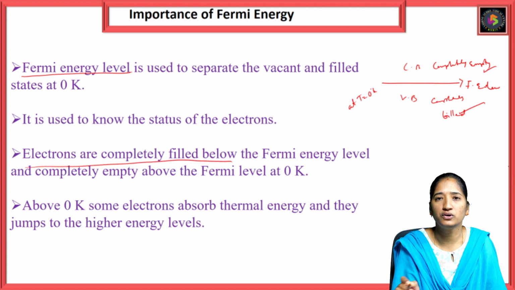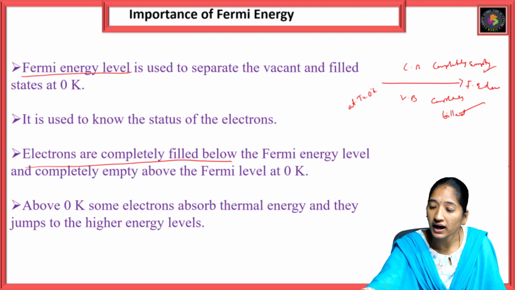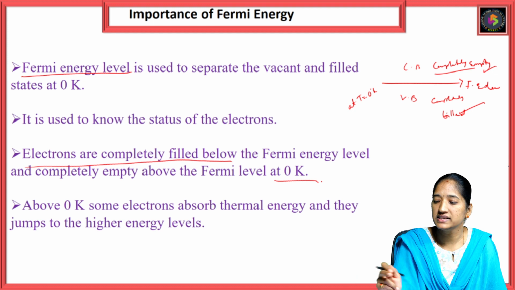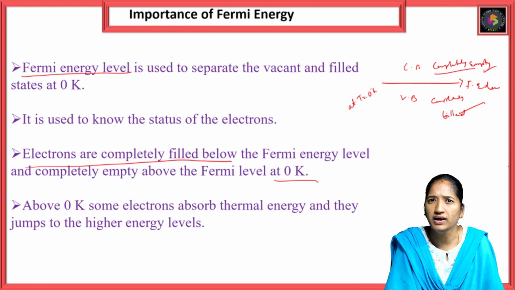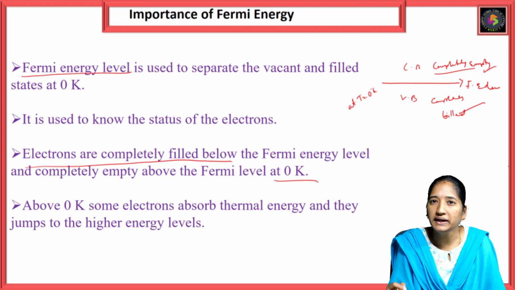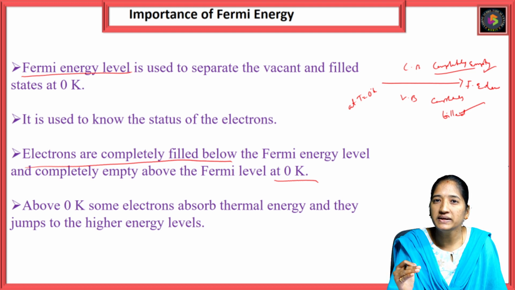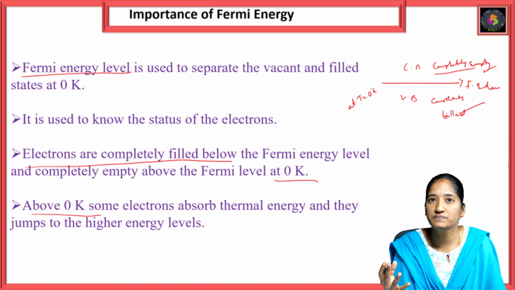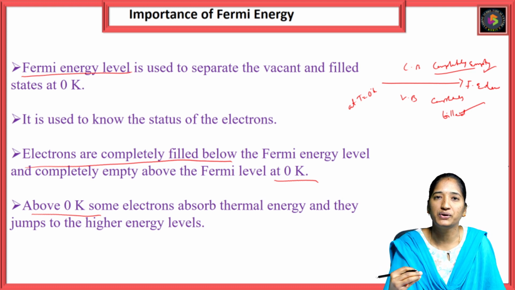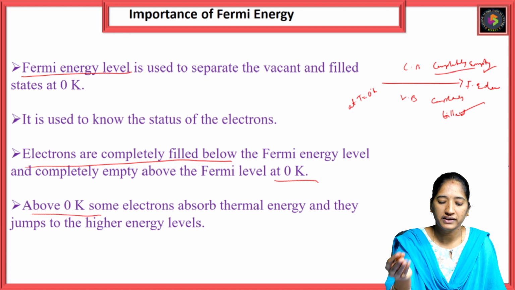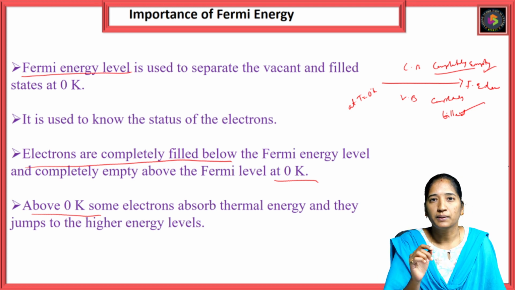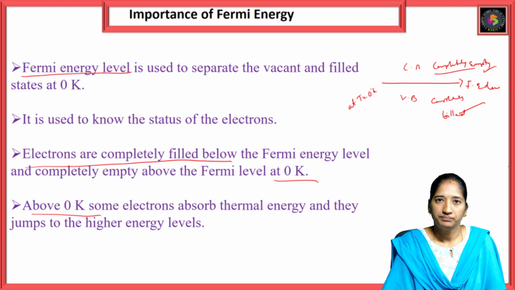Electrons are completely filled below the Fermi energy level and completely empty above the Fermi level at 0 degrees. Already we discussed this when we separated the Fermi energy level. Below the Fermi energy level it is completely filled, and above the Fermi level it is completely empty at 0 degrees Kelvin. Above 0 degrees, some electrons absorb thermal energy and get excited to higher energy levels or higher energy states. This is the importance of the Fermi level, which consists of some energy, that is Fermi energy.